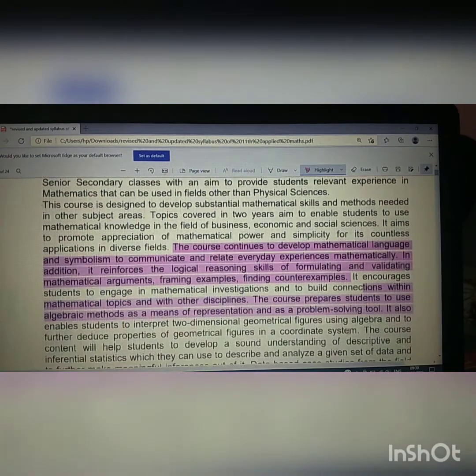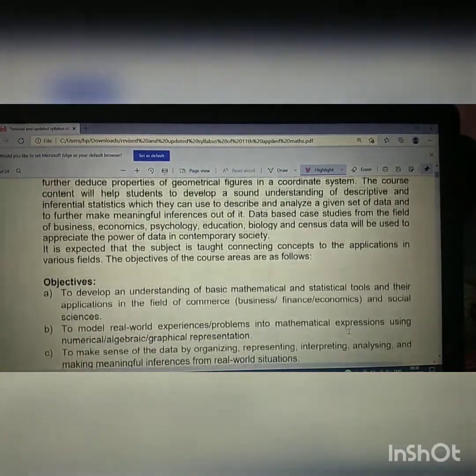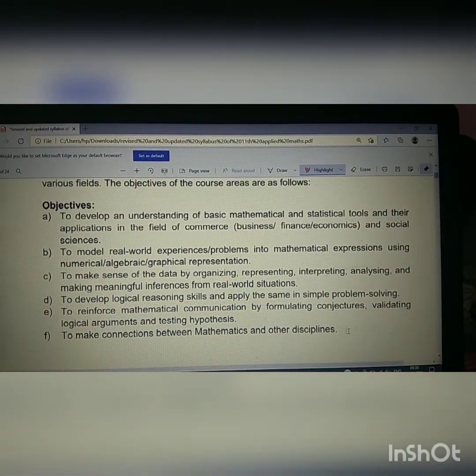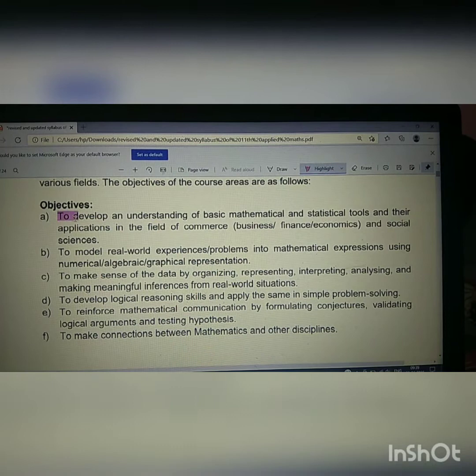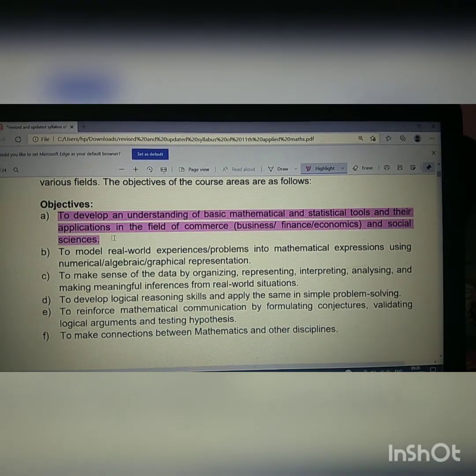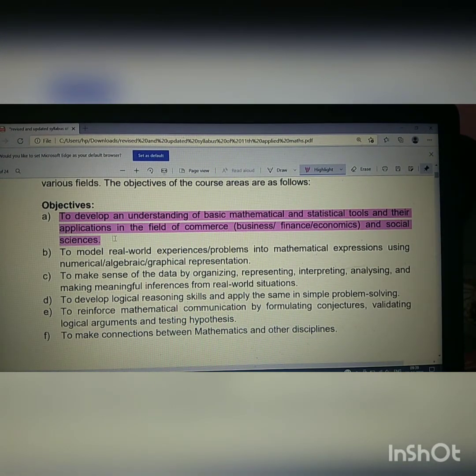So before going towards the syllabus of the mathematics, let us study what the objectives of this applied mathematics are. The first objective is to develop an understanding of the basic mathematical skills and use their applications, statistical tools, because this applied mathematics is somewhat an extract of statistics, which is the branch of mathematics that we use for financial purposes and in other subjects like economics, stats, and all that.